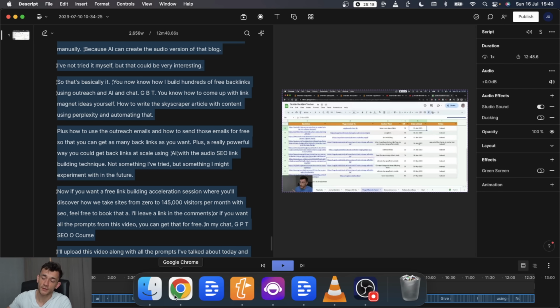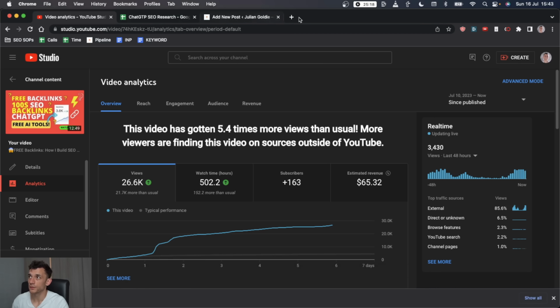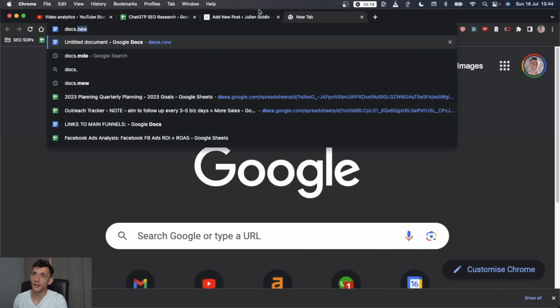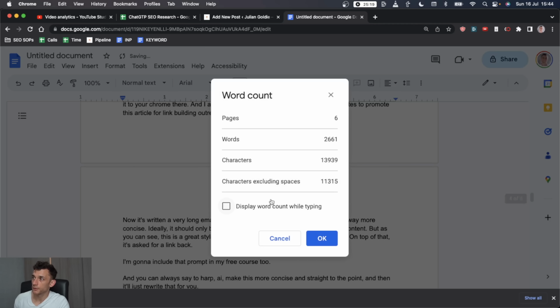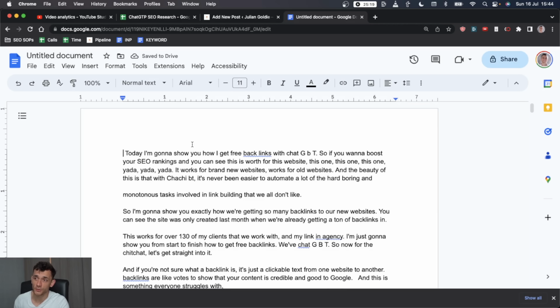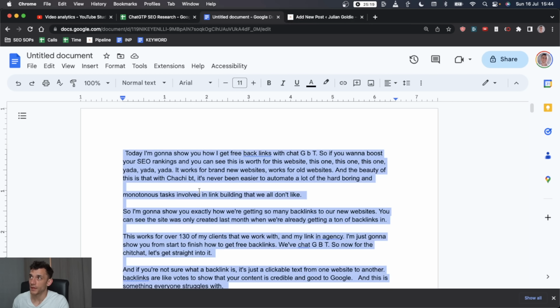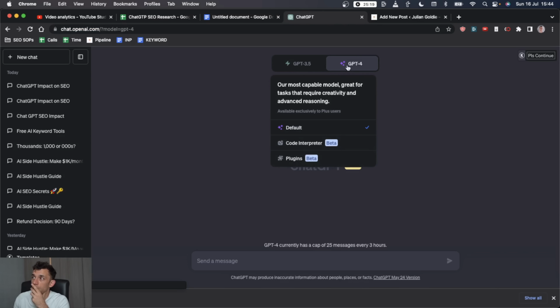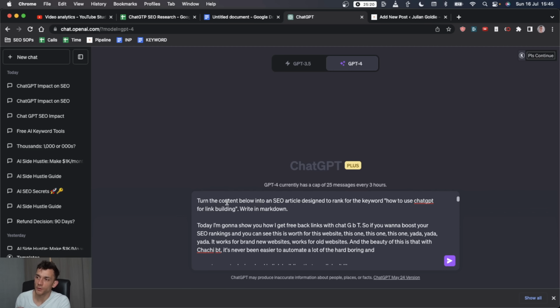And Descript basically creates an AI transcription of the video into text. So we'll take the content like so, but this is just a raw format, right? If we paste it into a new Google Doc, you'll see that the content is pretty long. It's about 2,600 words, but the issue is that it's not really formatted for a blog, right? Now, the good thing is with ChatGPT, we can actually go into GPT-4 and take the content like such. We'll use a prompt: turn the content below into an SEO article designed to rank for the keyword how to use ChatGPT for link building, write it in Markdown.